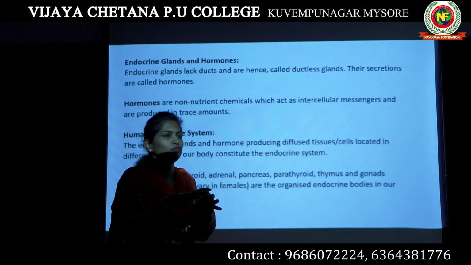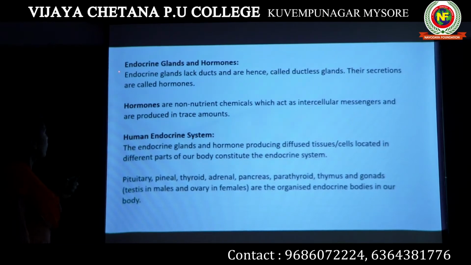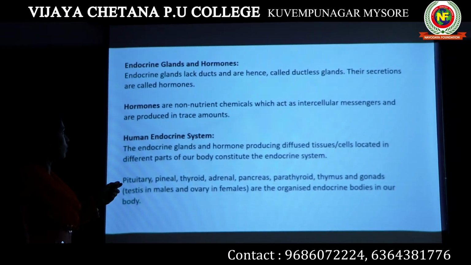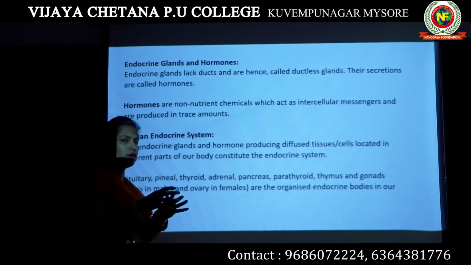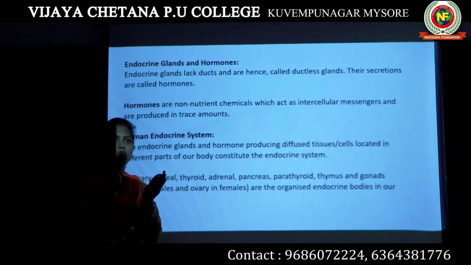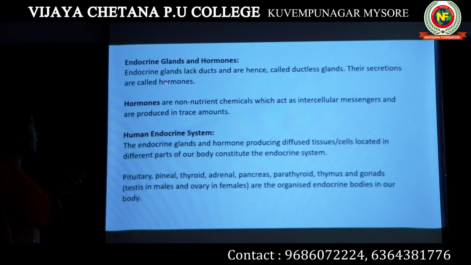These cells come together and form a gland. These special cells secrete hormones. Such a group of cells or tissue forms the endocrine glands.